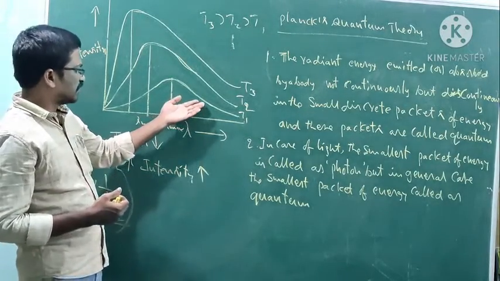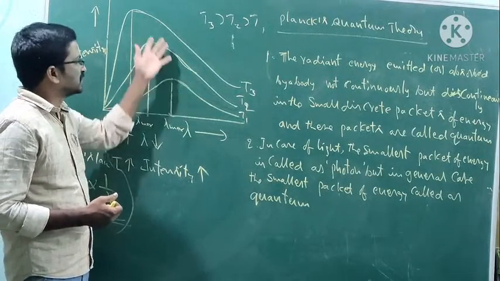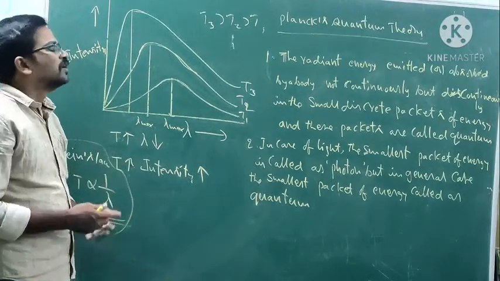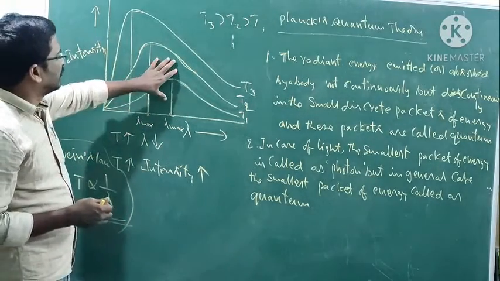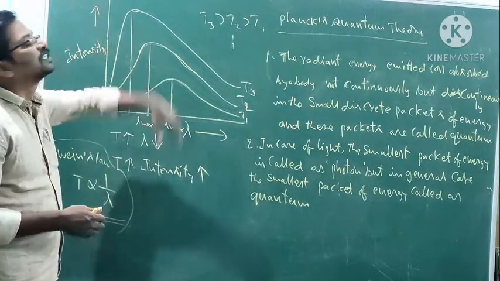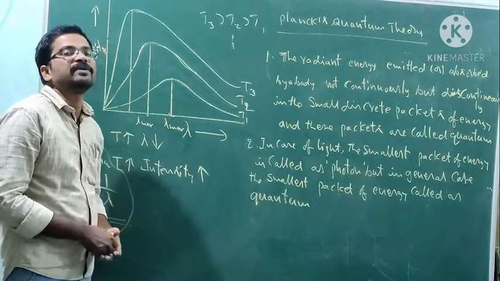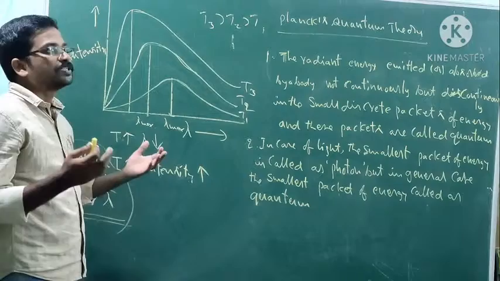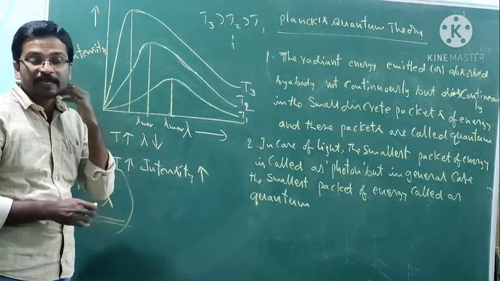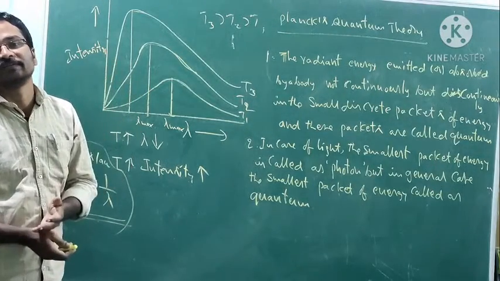Okay, let us explain this one. This is the practical experimental data. It comes from the practical data, which is not explained by the wave nature of electromagnetic radiation. This practical data cannot be explained by the wave nature of the electromagnetic radiation.